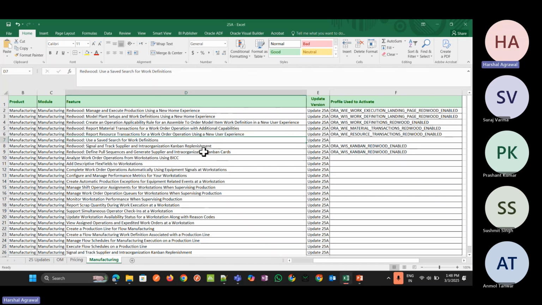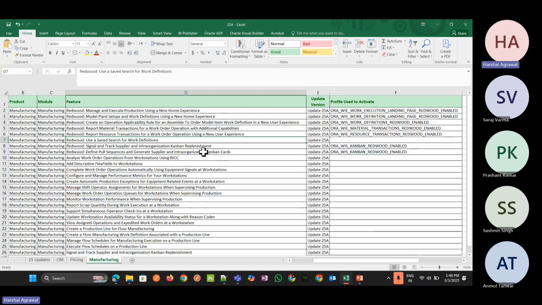The next feature is Redwood use of saved search for the work definition. Now if we want to save the search for the work definition that can be commonly used, for the work area, or we can update it for a group of items, then we can save our search of the work definition and we can update it any time.